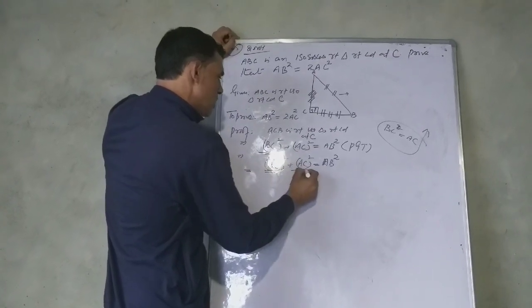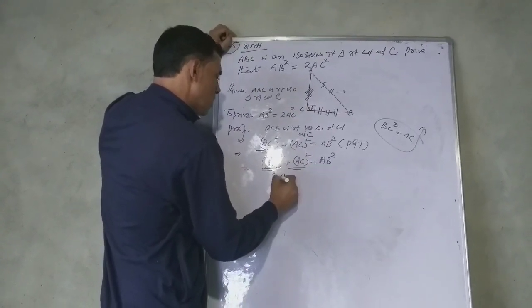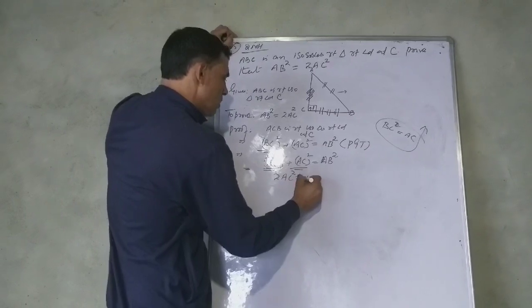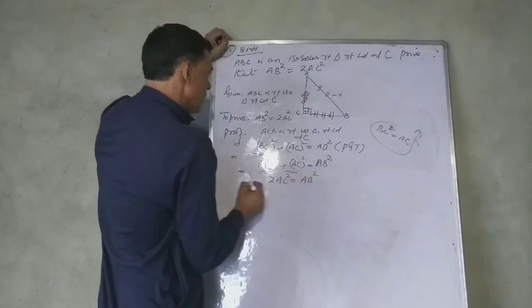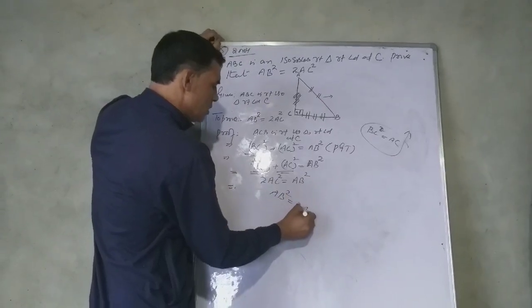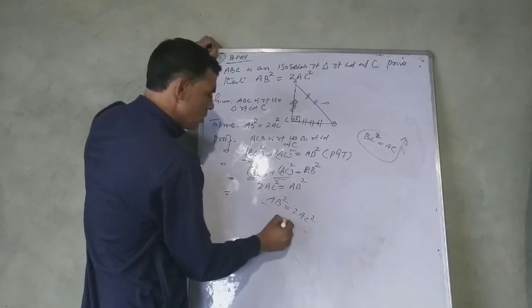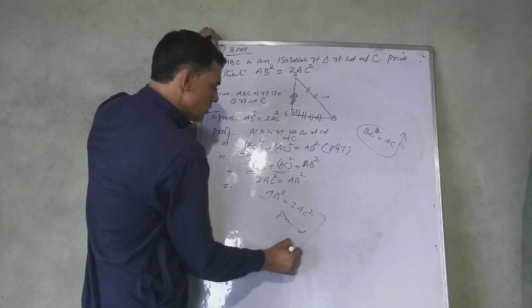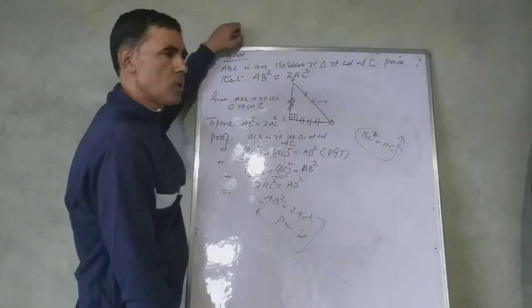AC square plus AC square is twice AC square. So AB square is equal to twice AC square. Hence proved. It is a simple question, but often asked in the board examinations.